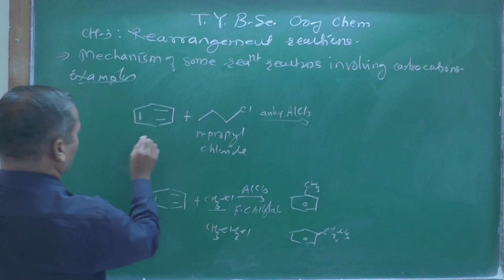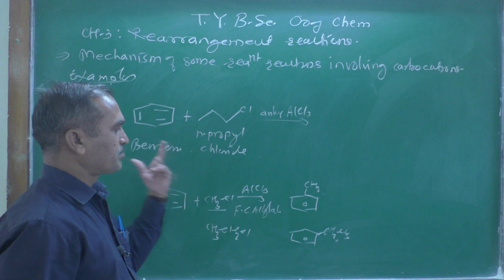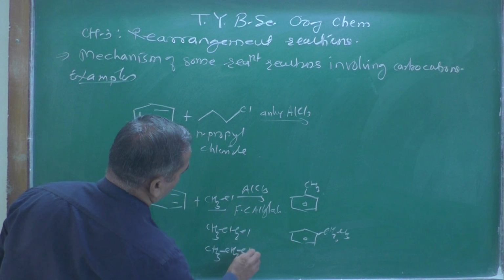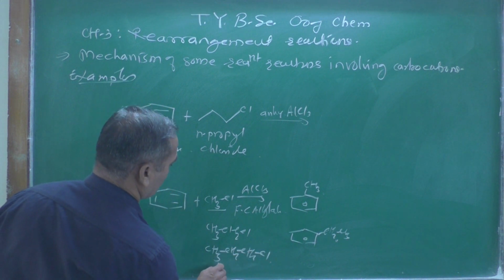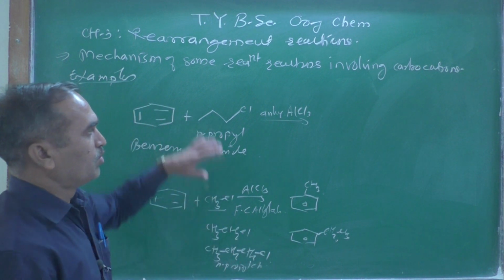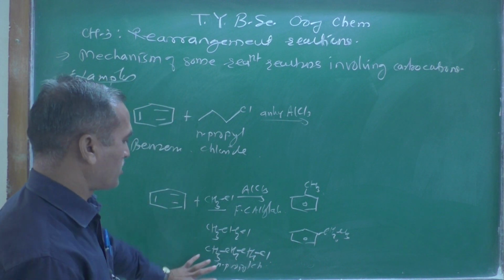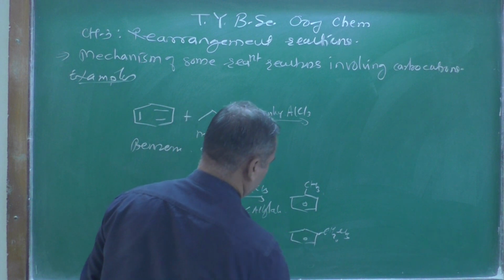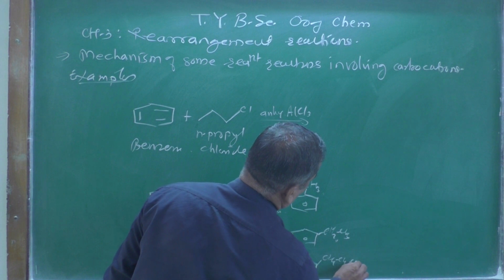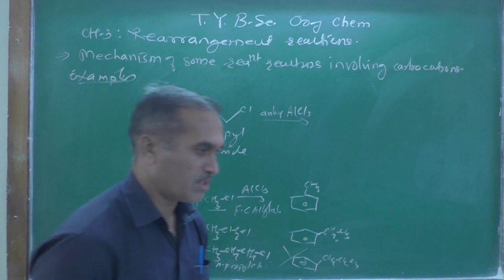This is the name of this compound and this is benzene, right? The expected product, if you use CH3CH2CH2Cl, called N-propyl chloride, I have only written it in a zigzag pattern, that's it. The expected product should be like this, with CH2CH2CH3, but we are not getting this as a major product, we are getting it in trace amounts.